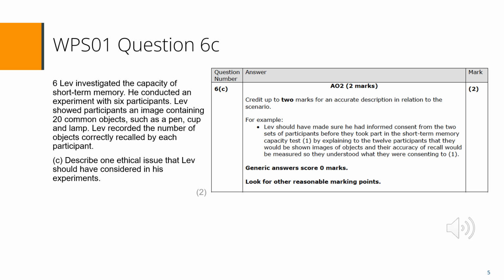We are now going to look at WPS01 question 6C. If you want to pause the slides and find the question in the question paper and the mark scheme for 6C in the mark scheme.